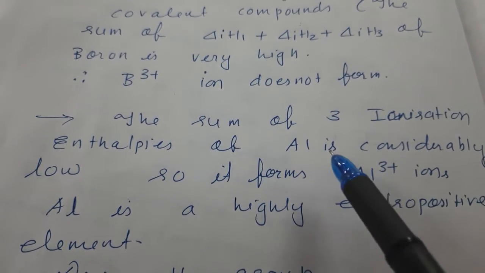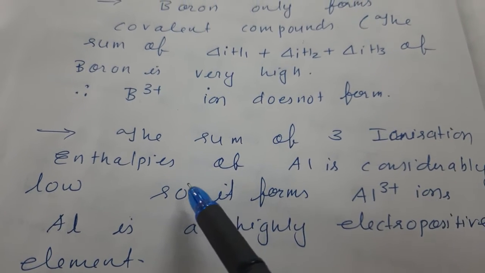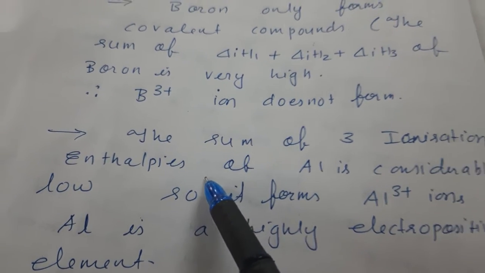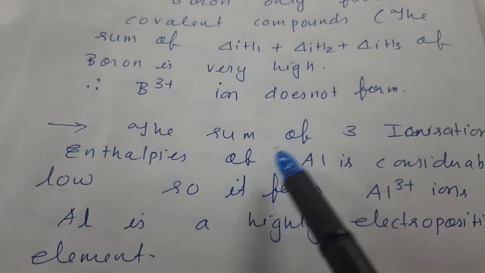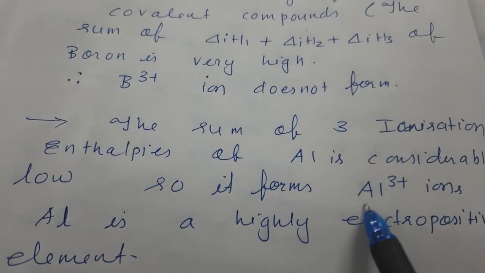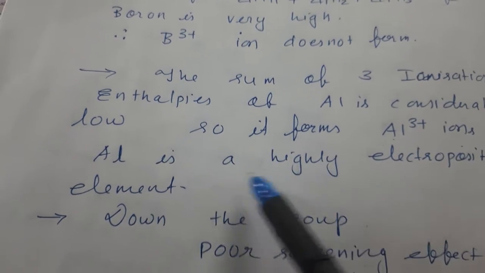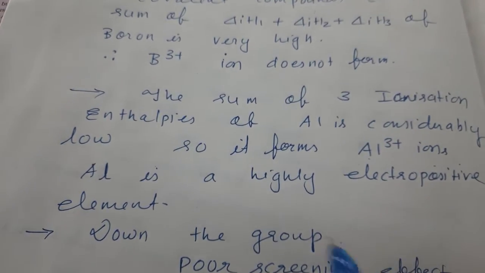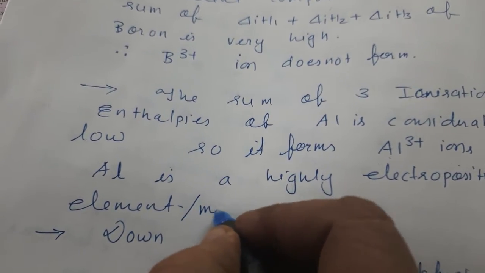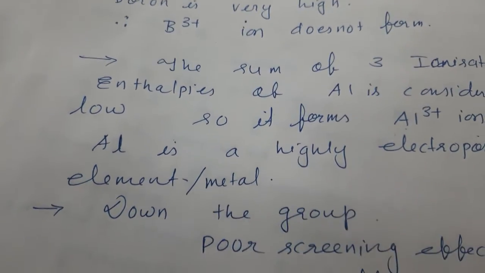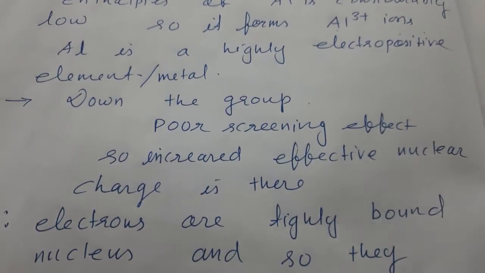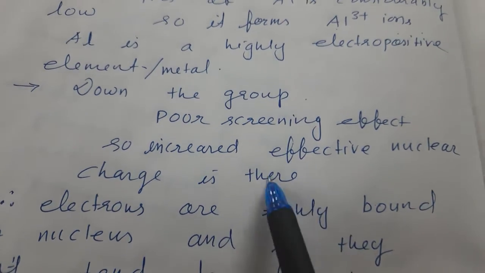What does it mean, beta? If ionization enthalpy is less, that means electrons are easily removed. When electrons are easily removed, then ions will be formed. So Al3 plus ion is formed. Aluminium is a highly electropositive element, or we can say metal. Down the group, what is observed, beta? Poor screening effect is observed. Why?